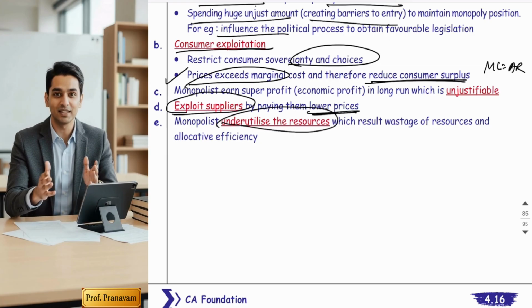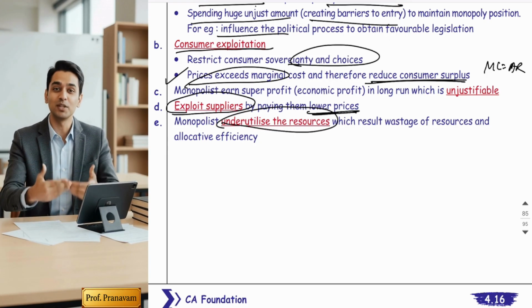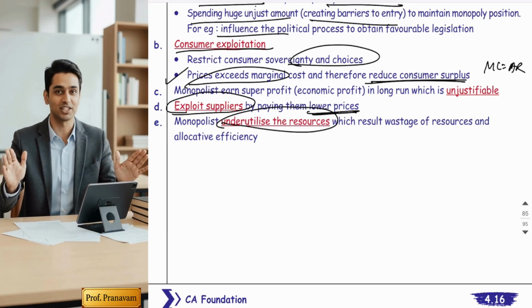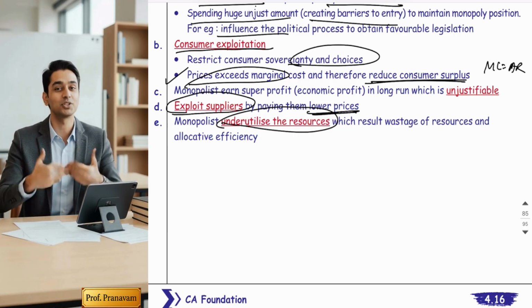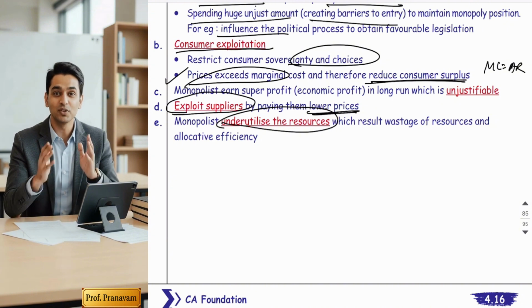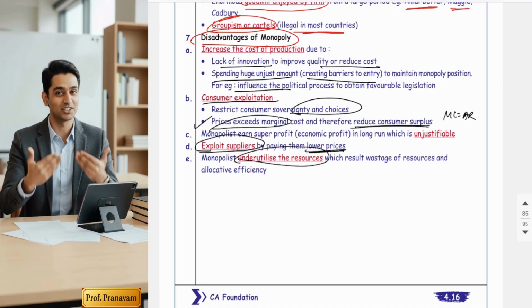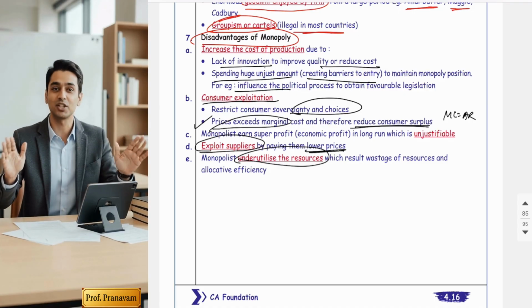And underutilization of resources you have already studied in the diagrams, right? So monopolists earn profit, in simple words, but the economy suffers. Monopolists earn, but the entire economy actually suffers. These are the major disadvantages of monopoly. So friends, here we have completed the miscellaneous